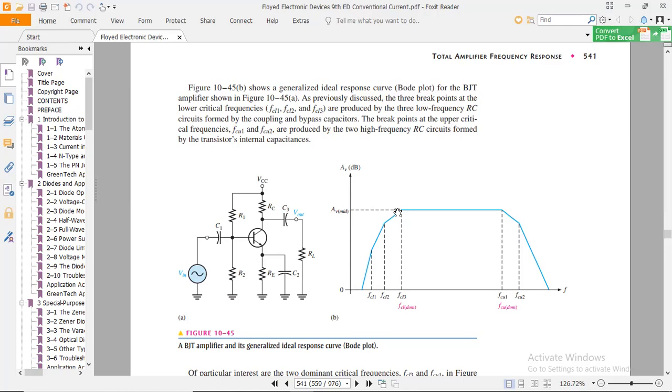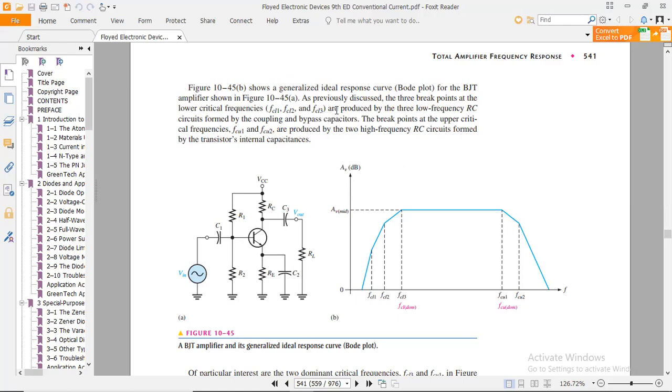These are the lower critical frequency responses. Because it is an early stage of frequency, these are the lower frequencies, and the others are found at the higher frequencies. So we can say these are the lower frequency content and these are the high frequency content on the Bode plot, with frequency on the axis versus voltage gain in decibels, and this is the mid-range voltage gain.